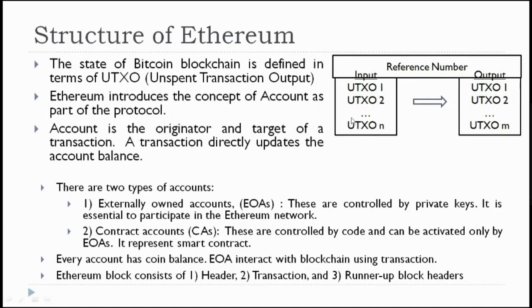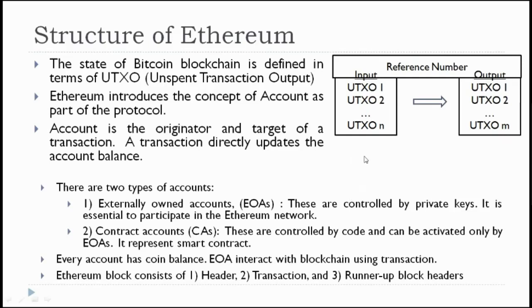So if any participant is there, the participant will have his own account. And one more beauty of this is that however many smart contracts you create or develop in the Ethereum blockchain, all these smart contracts will have their own account numbers. That means there is a personal account number, and for every smart contract you will have a smart contract account number. Like that, if a blockchain application consists of 10 smart contracts, each contract will have its own account number.